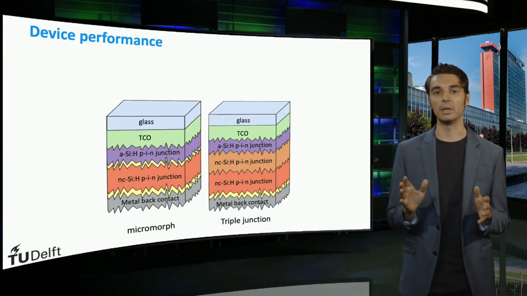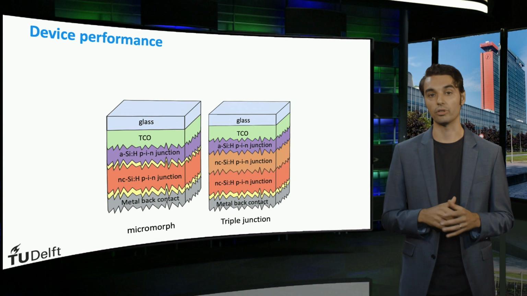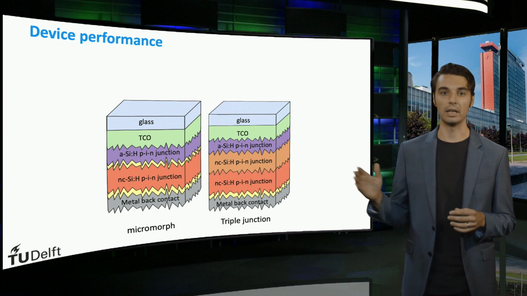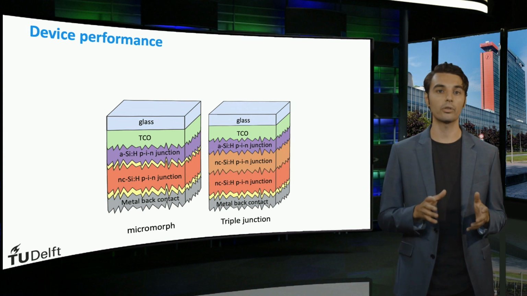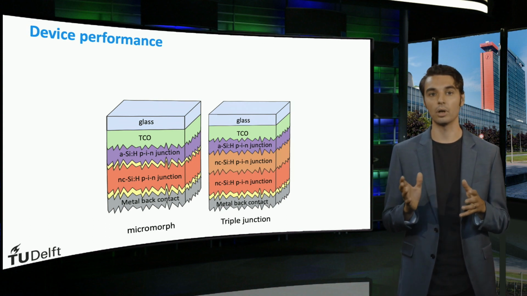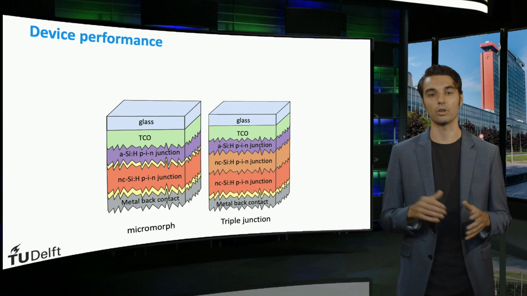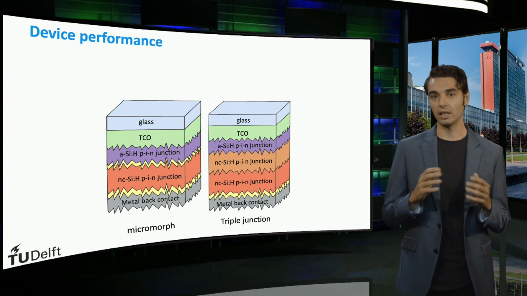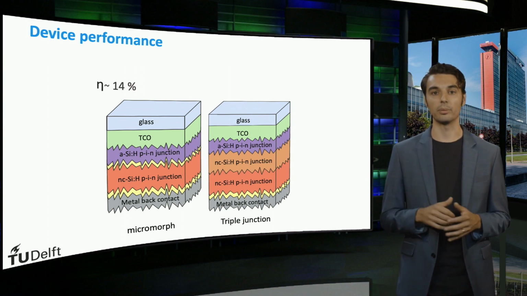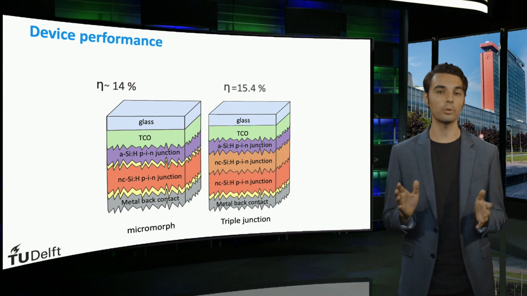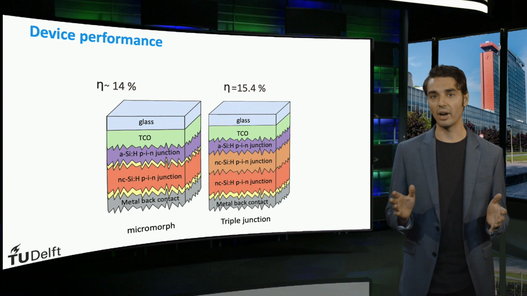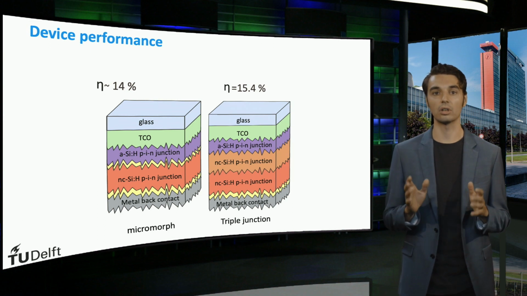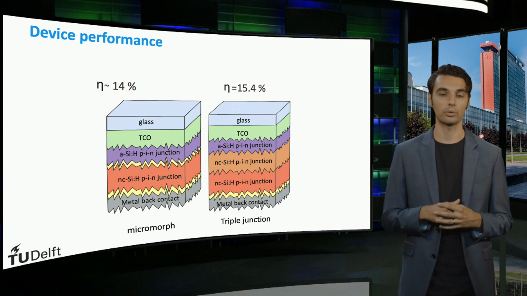So what does this mean for the performance of thin-film silicon multi-junction devices? Shown here are a micromorph tandem cell and a triple-junction solar cell with an amorphous silicon junction on top, followed by 2 nanocrystalline silicon PIN junctions. The initial efficiency of the tandem cell is about 14%, while the initial efficiency of the triple junction cell is about 15.4%. In both devices, the amorphous silicon junction has a large share of the total power output.